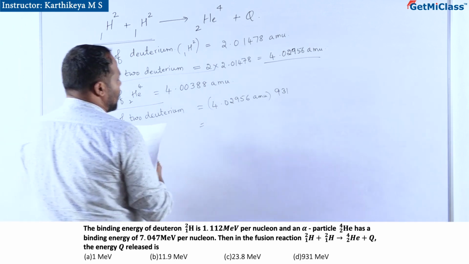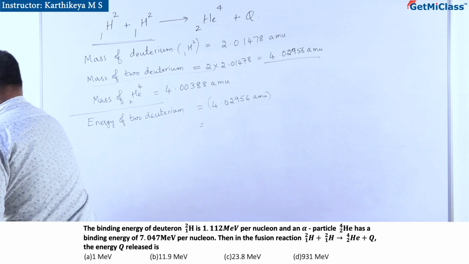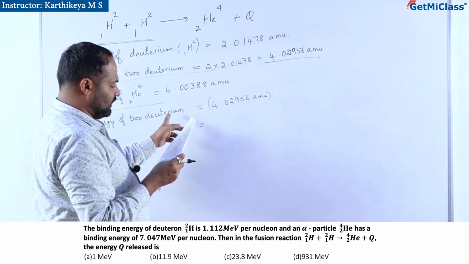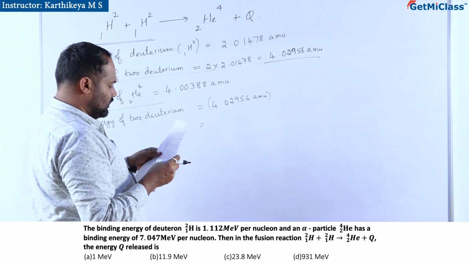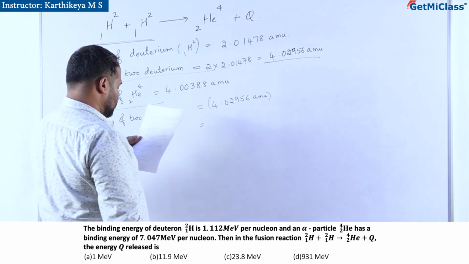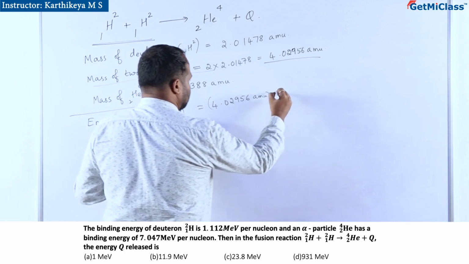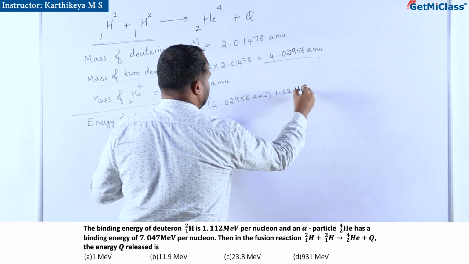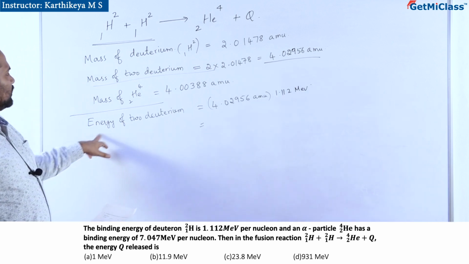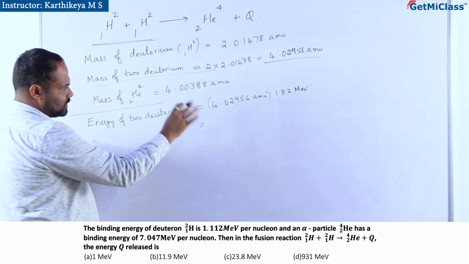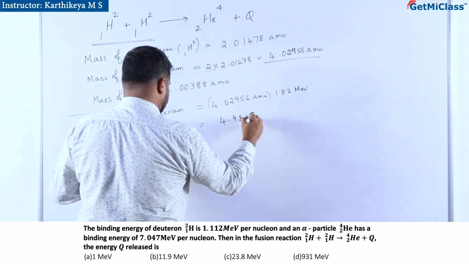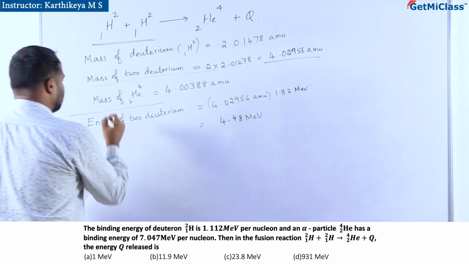So the total mass into binding energy they have given already. That is binding energy of one deuteron is 1.112 mega electron volt. That is what they have given. So energy of the two deuterium is this much, so you are going to get it as 4.48 mega electron volt.